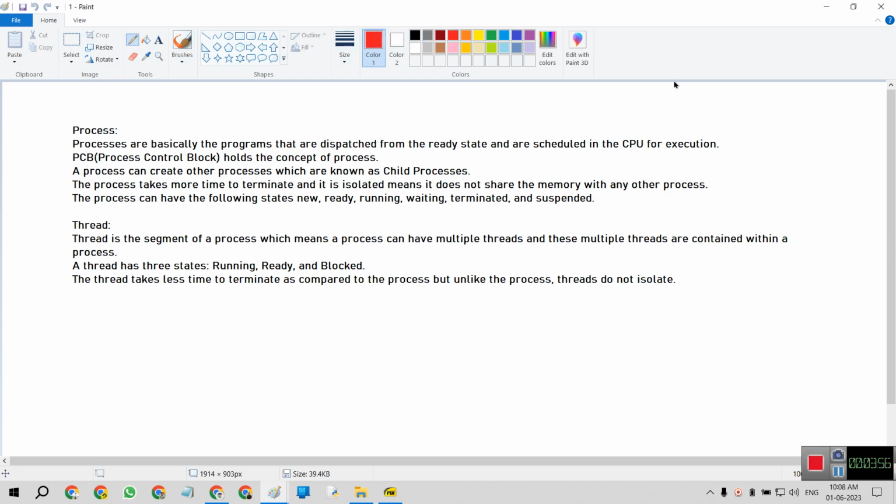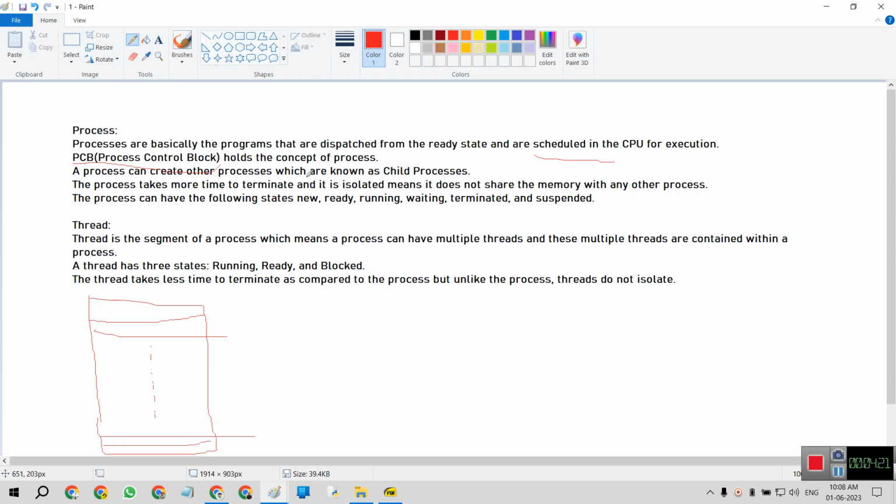Simply, we use it so that it is scheduled in the CPU for execution, that is the PCB, the process control block. The process control block means that, like if this is a block, many different processes are available in this block.